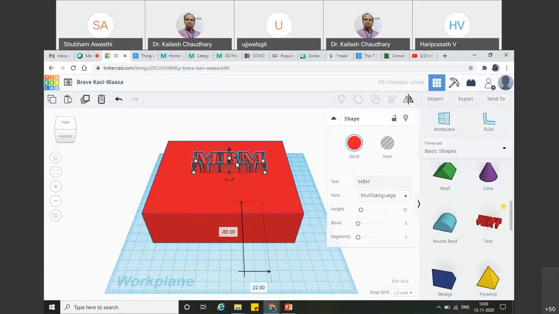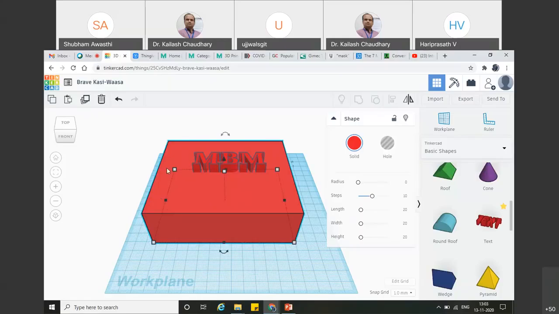While in various 3D modeling software, what we used to do is match the layers, or I would say the top face and bottom face. If we merge these two faces, then these two items will be assembled. But in simple layman language, I am just telling you to match the dimensions. Like this is 40, and the upliftment of this MBM is also 40.